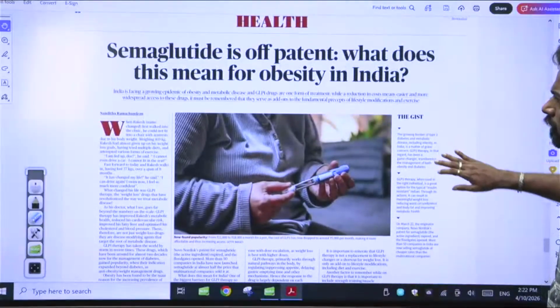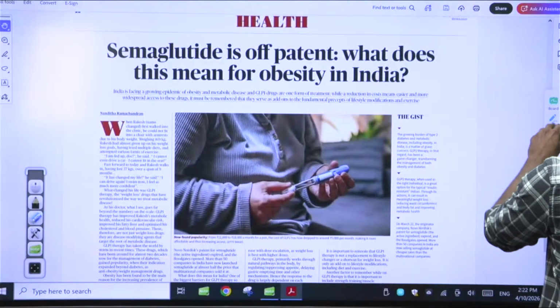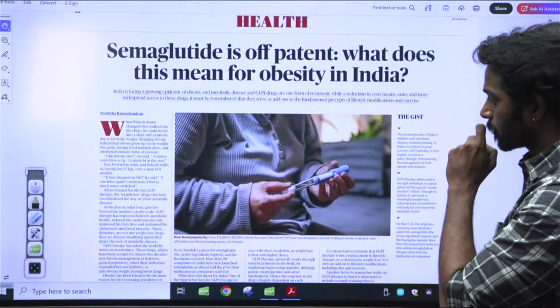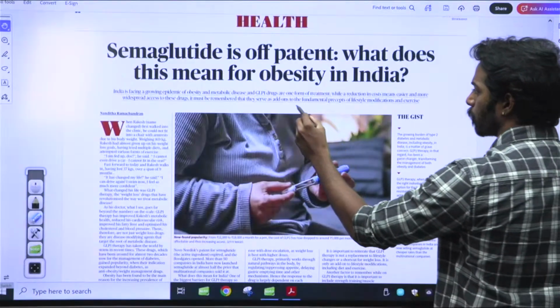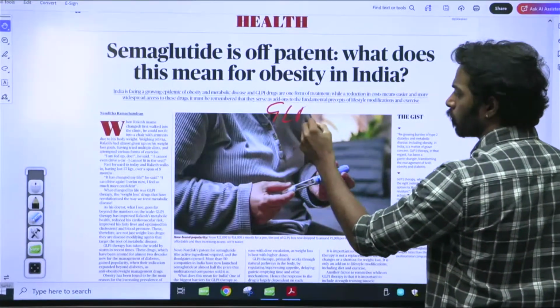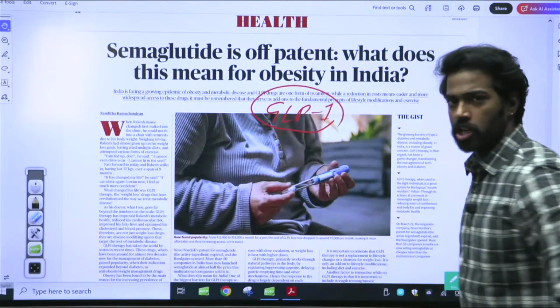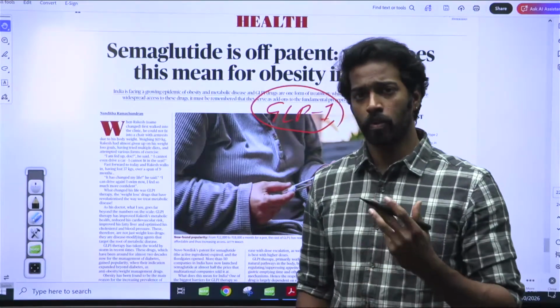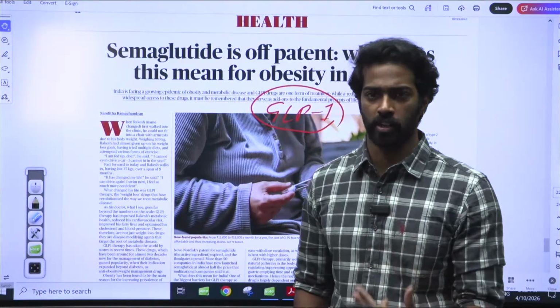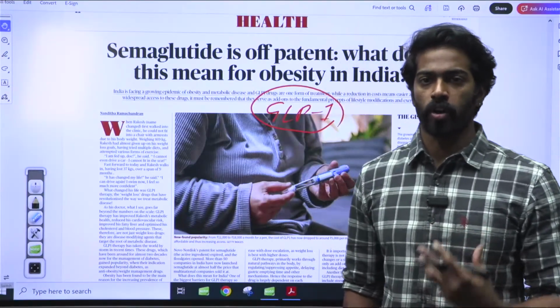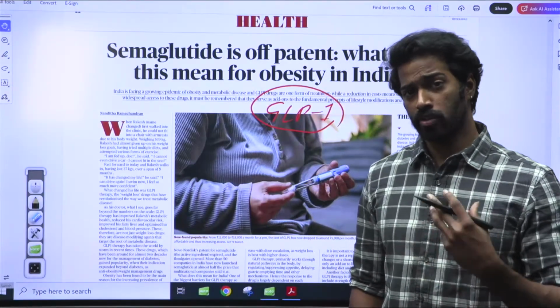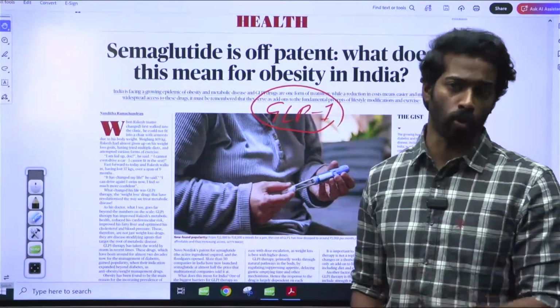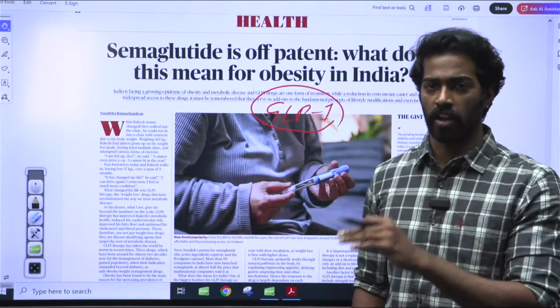I wanted to explain a little on semaglutides, right? We have a particular hormone called GLP-1 in our body. GLP-1 is a hormone that is produced naturally in our body, and it is usually released after we eat. It sends a signal to our body that your stomach is full and there's no need for you to eat more. That is what GLP-1 does.